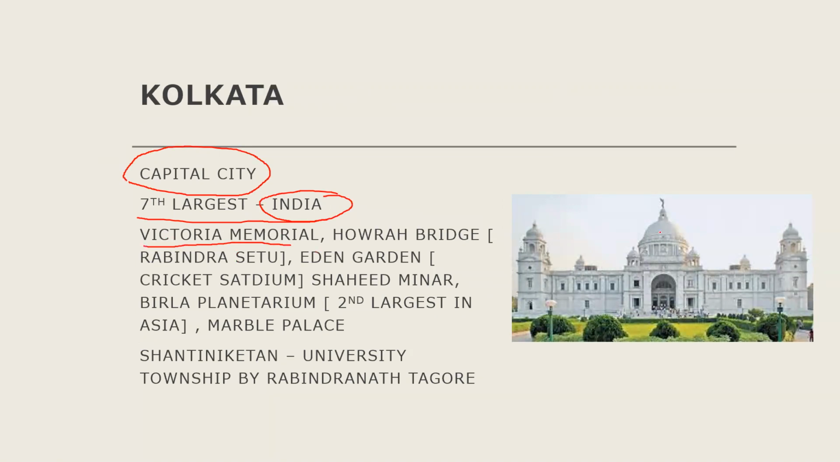Victoria Memorial. This is the picture of Victoria Memorial. Howrah Bridge is also there, which connects Howrah and Kolkata. It is built over which river? Hooghly River. That one also you can remember. It is built over Hooghly River. It is also called Rabindra Setu.